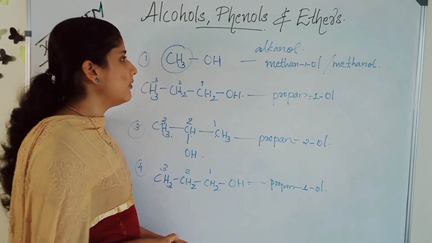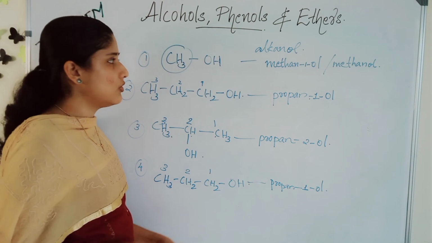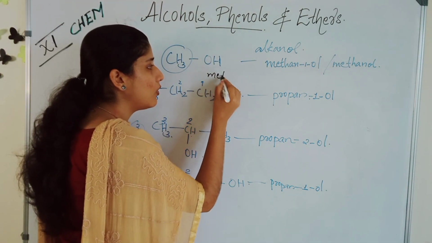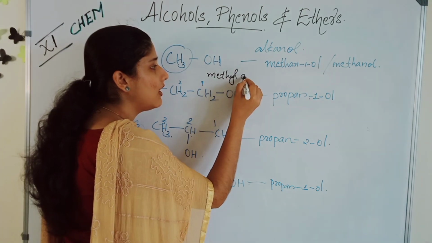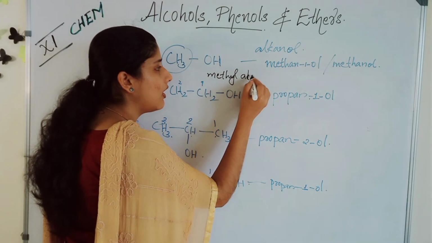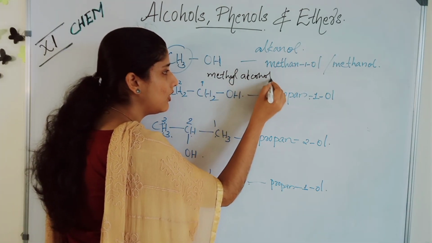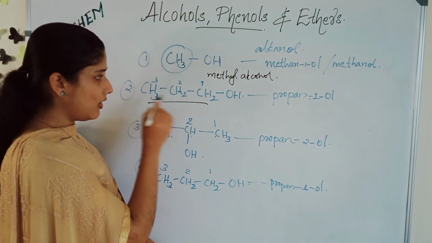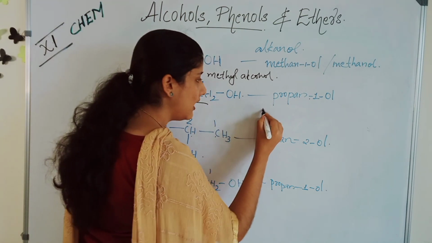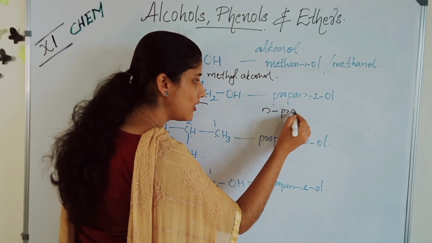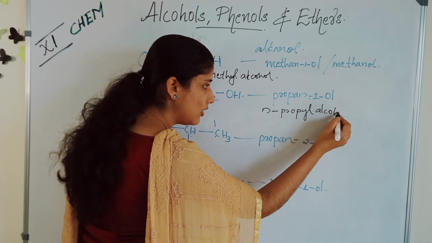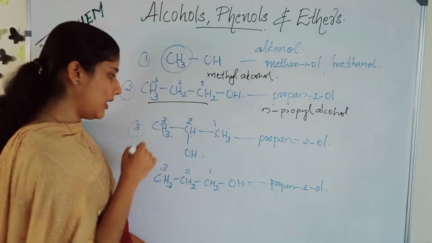So, what is the common name that we are going to study now? For this, what is the common name? This is methyl alcohol. Okay. This is propyl group, no? So, we will call this straight chain, so it is N-propyl alcohol. This is the common name. N-propyl alcohol, because it's a propyl group.